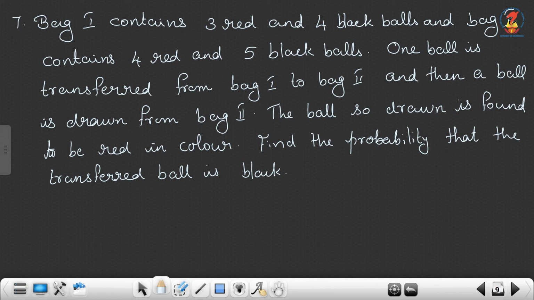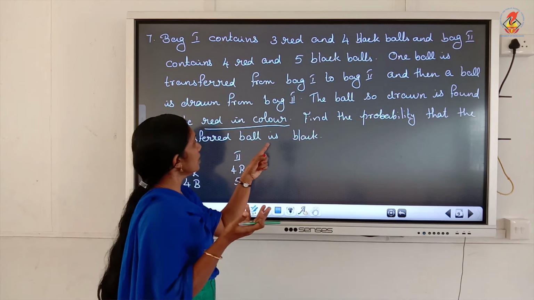So the experiment is, we have 2 bags, bag 1 and bag 2. In bag 1, 3 red and 4 black balls. And in the second bag, 4 red and 5 black balls. The experiment is taking a ball from bag 1 and transferring it to bag 2. Then from bag 2 taking a ball, and it is given that the ball is red in color. Find the probability that the transferred ball is black.